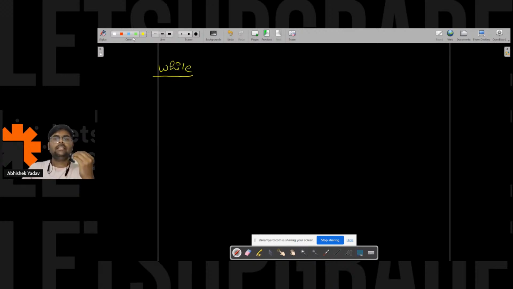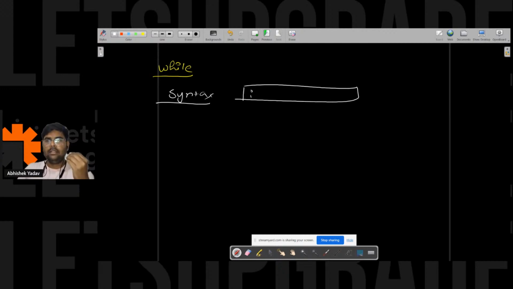So let's try to understand the syntax of the while loop. Here, the syntax is: we have the initialization part. After that we have the while keyword, and we have the condition statement.